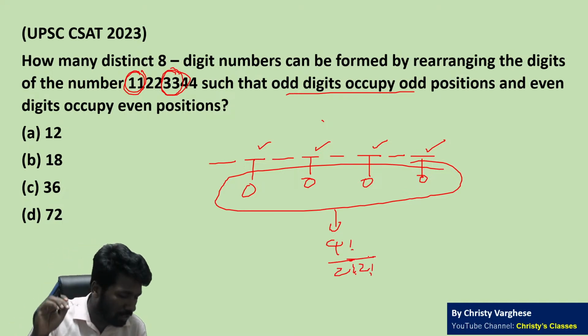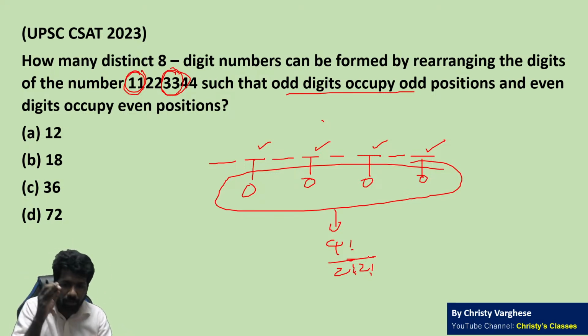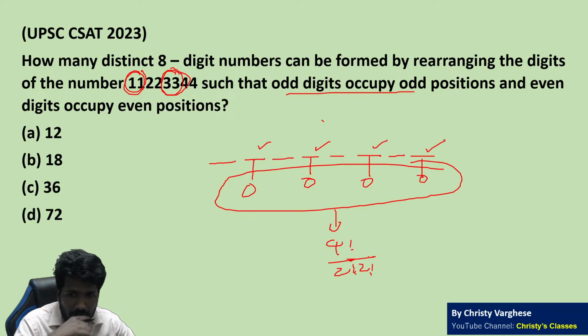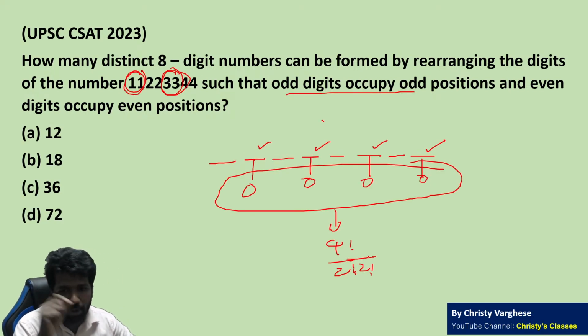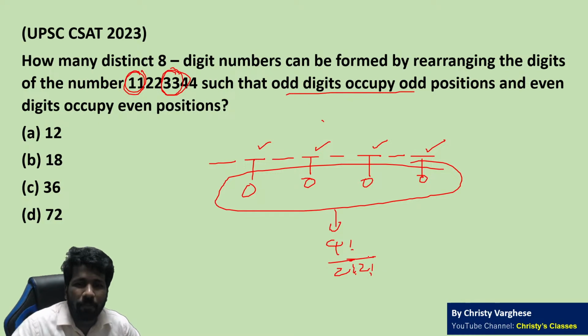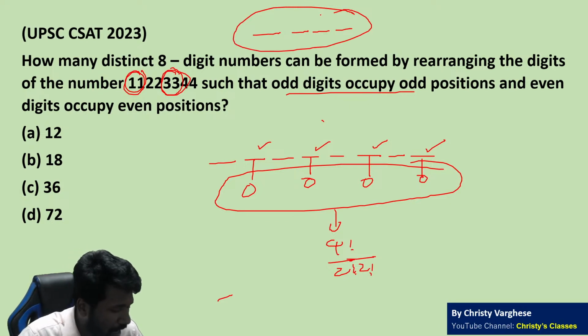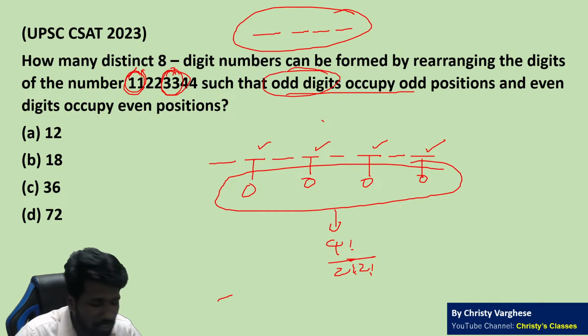All of you understood this? Please respond. 4 factorial by 2 factorial, 2 factorial ways. Is this clear or not? For odd position filling only, consider the odd positions as a set of letters itself. 4 odd positions are there. How many digits are available to fill? 1, 1, 3, 3, because those are the only odd digits available.